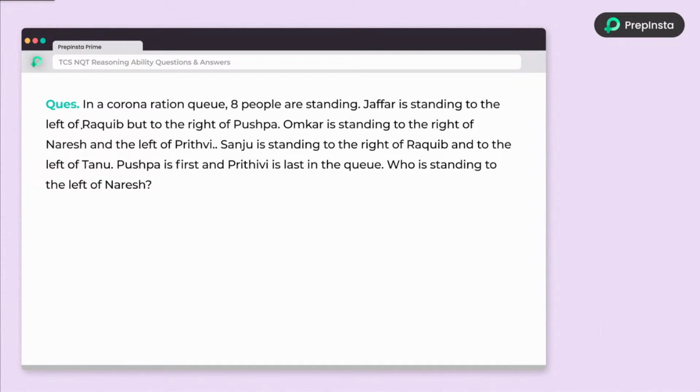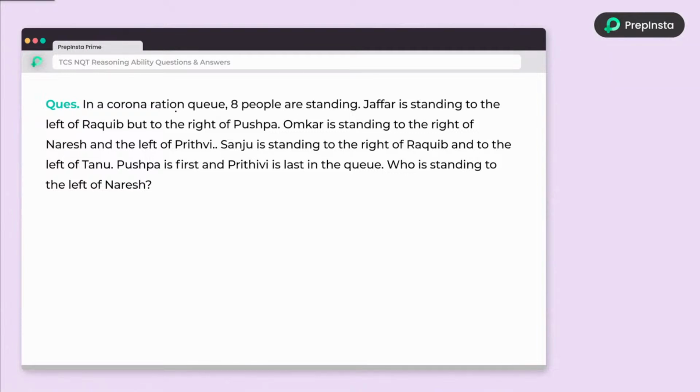Jafar is standing to the left of R. So R is on the right-hand side. Remember, when nothing is given, our left-hand side is your left-hand side. Vishwa, why I haven't given the options here is so that we can find the answer directly.